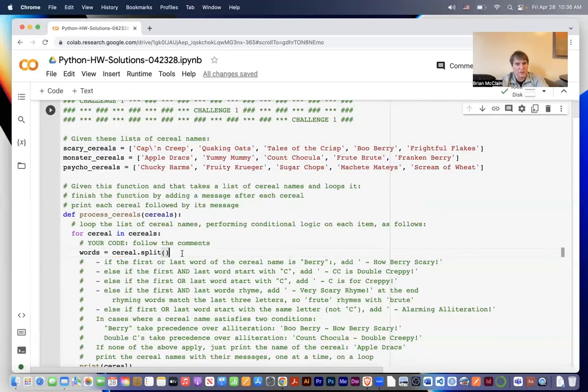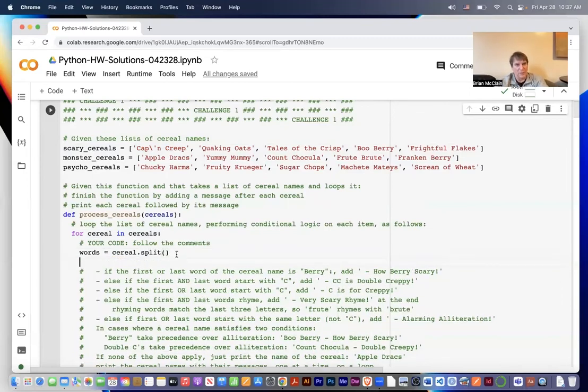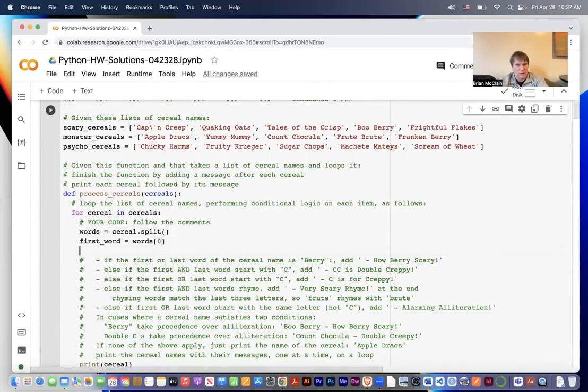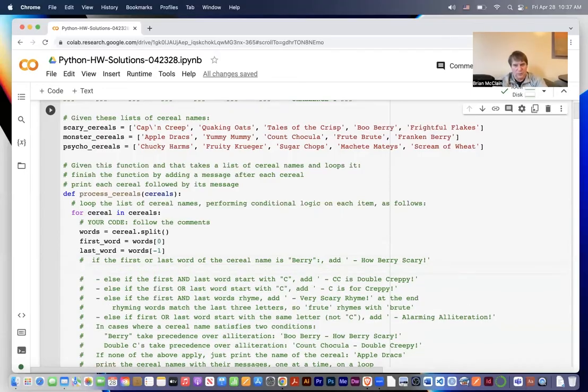And then, to simplify the process, we don't want to keep referring to words[0] and words[-1]. So we're going to save first_word, which is words[0], and then last_word, which is words[-1] in the list. So if the first word or last word of the cereal name is Berry, we're going to add how Berry's scary. So the way to check that, we're going to say if first_word equals Berry or last_word equals Berry, then in that case, we're going to tack on how Berry's scary.